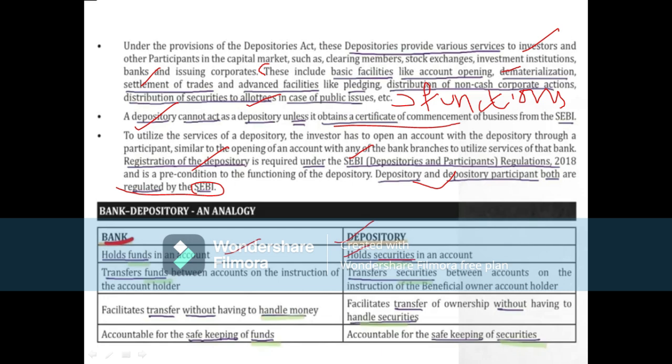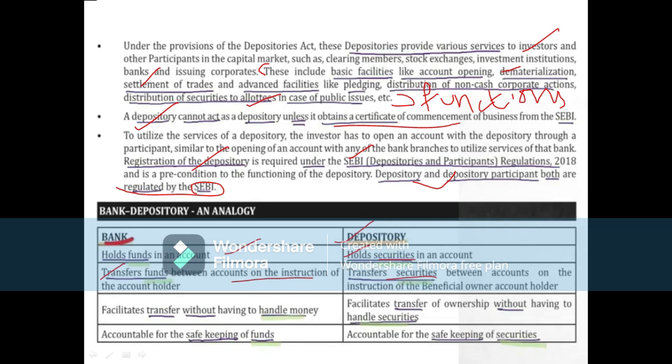In a bank, funds are transferred between accounts on the instruction of the account holder. If I want to transfer 50,000 to another person, I transfer my funds from one account to another account. Here, it is the transfer of securities. Obviously the things are the same, only the names are changing.